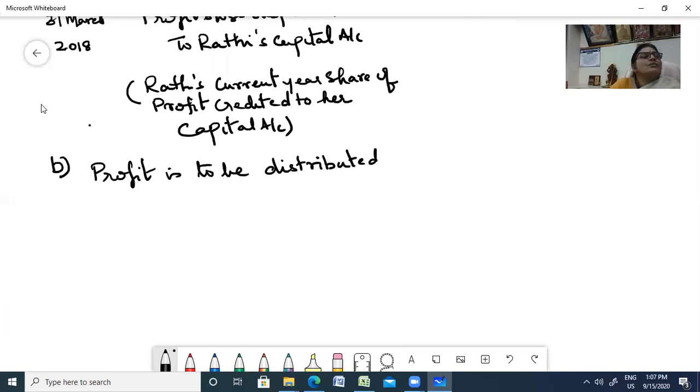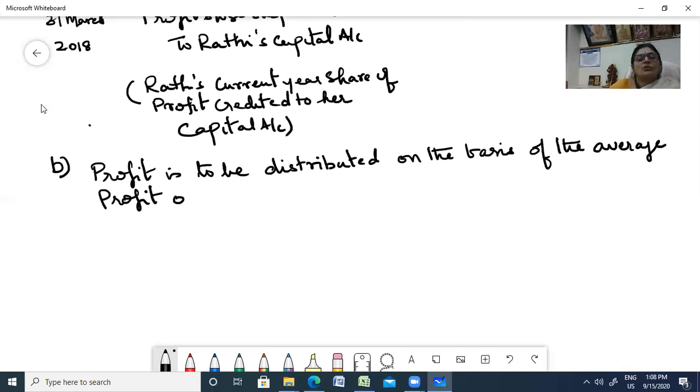Profit is to be distributed on the basis of the average profit of 3 years. No, here it is 4 years. Okay.